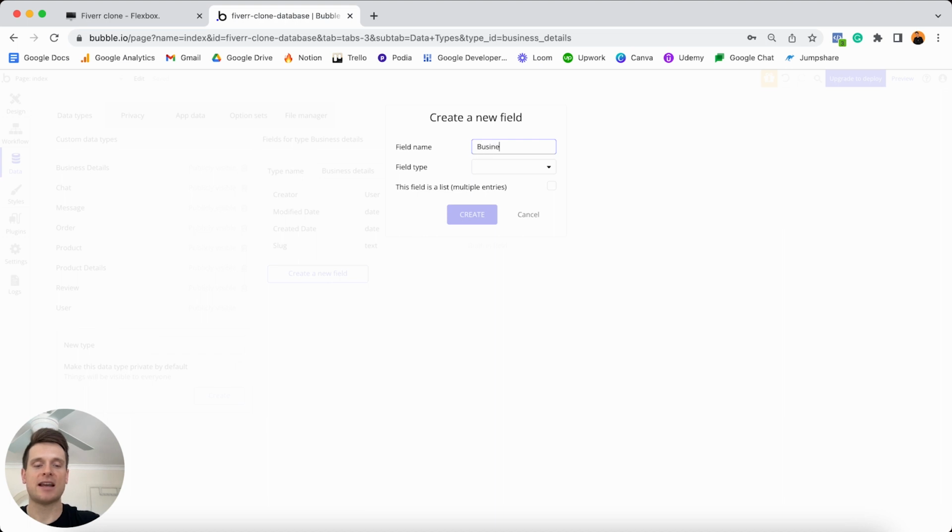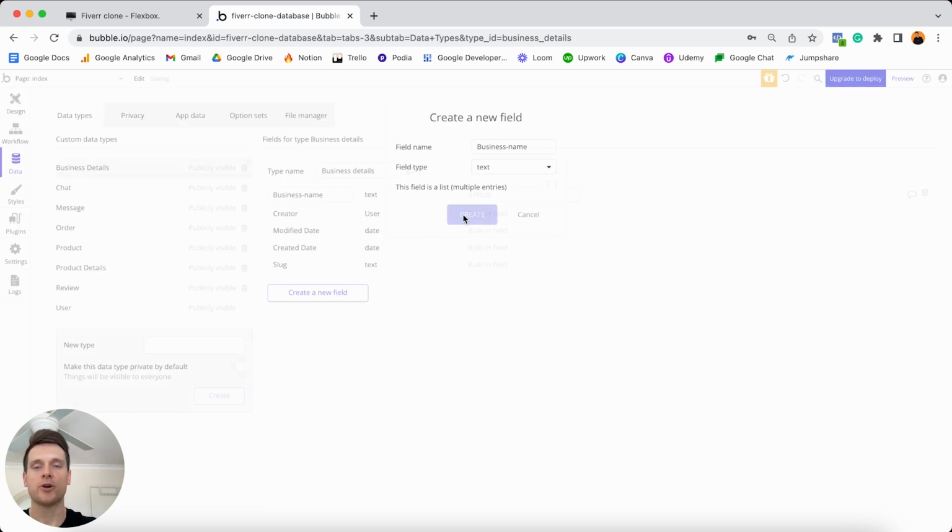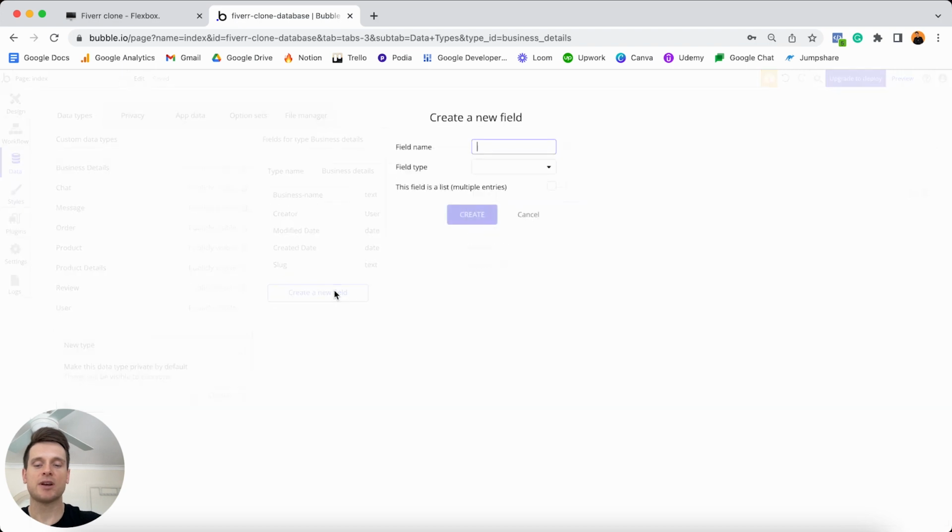So I'm going to create a data field known as business name. And similar to the name under our user data type, this is just going to be a text field. I'll create this. Then I'd like to create another field known as the description for this business. So this is just like a short one-sentence bio about the business itself. And similar to the About section under our user data type, this is just going to be a text field.